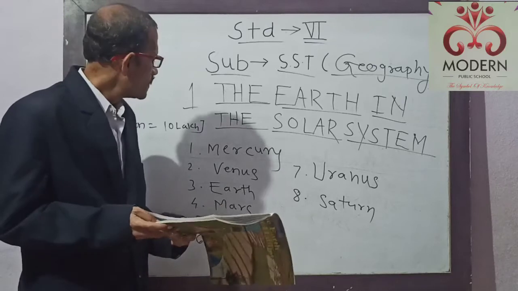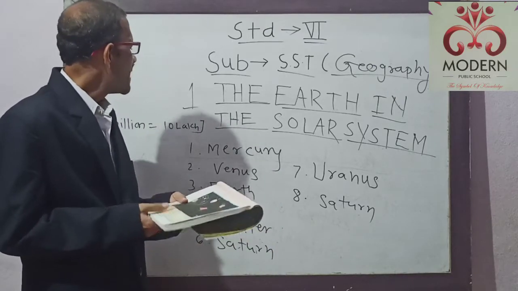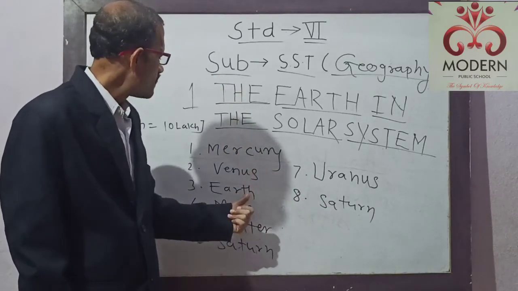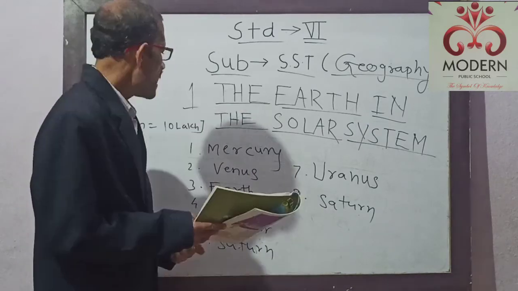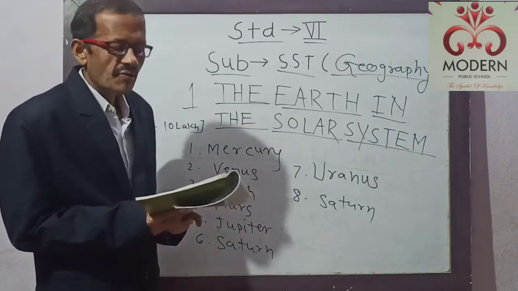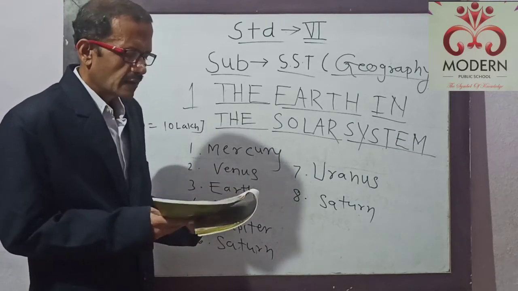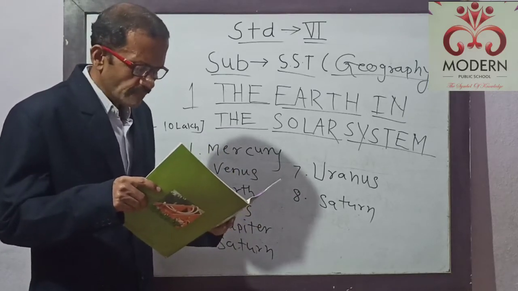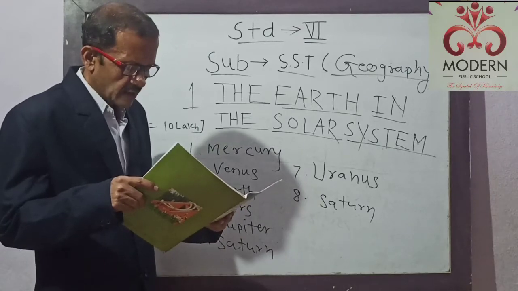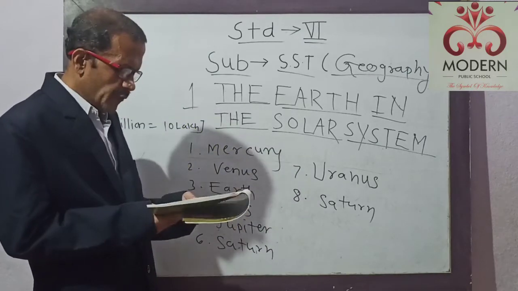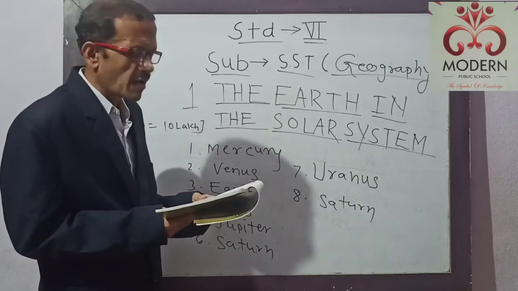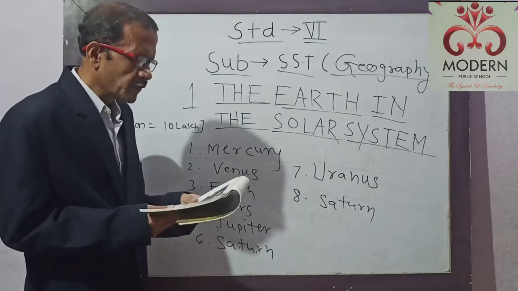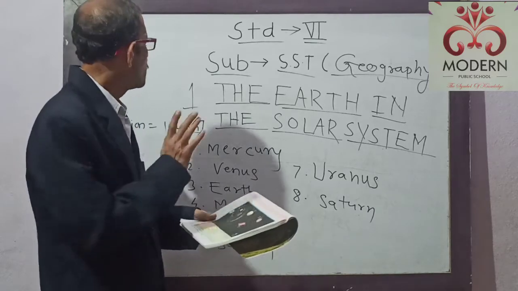As you know, there are different types of planets in the solar system, and the planets in the solar system are Mercury, Venus, Earth, Mars, Jupiter, Saturn, Uranus and Neptune. These are the 8 planets, and these are the members of the solar system. Also, there are some satellites, some asteroids and some meteoroids. If you see figure number 1.2 on page number 3, then you can easily understand the distance between the Sun and each of the planets.